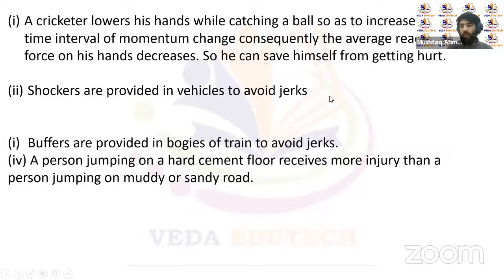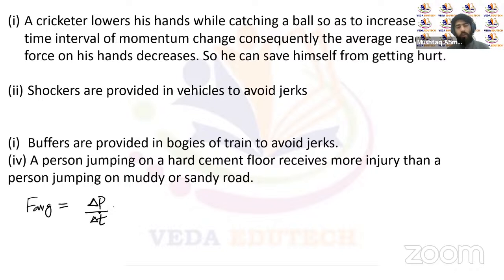So where do we use this concept of average force or impulse? You know that whenever a cricketer lowers his hands while catching a ball, the change in momentum is constant, but he tries to increase the time interval of momentum change. We know average force is equal to delta P over delta T, right?